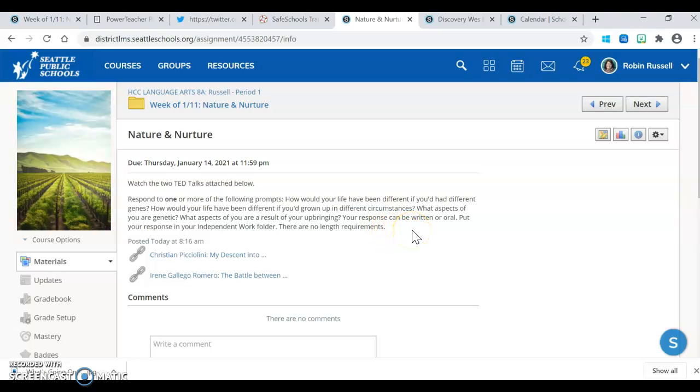Remember, your response can be written or oral. And I'm going to ask you to put your work in your independent folder. If you're doing an oral response, what you can do is write in your independent work folder, add a page, and then insert audio, and you can just record it directly in there. If you have questions about how to do that, ask me in the afternoon. That's a great time for me to walk you through that process.